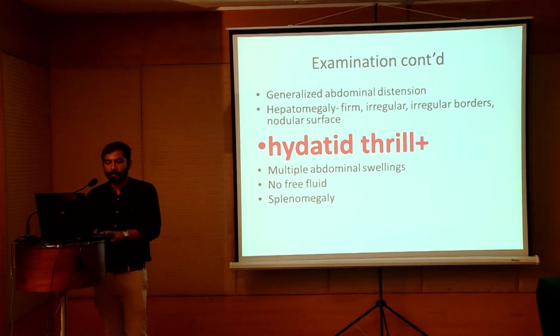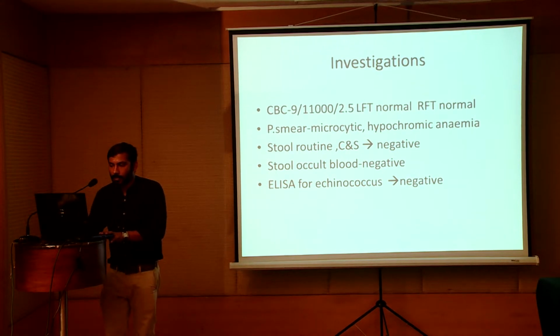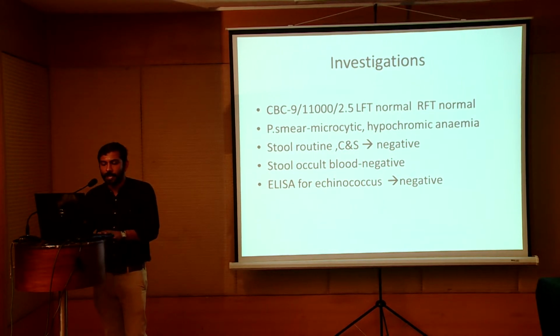There was generalized abdominal distension. There was firm hepatomegaly. The surface was irregular, with an irregular border and nodular surface, and the hydatid thrill was present. Multiple abdominal swellings were there. There was no free fluid. Splenomegaly was also there.